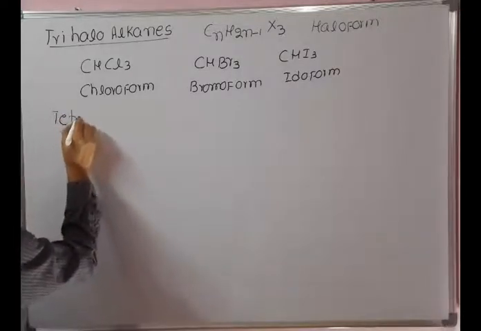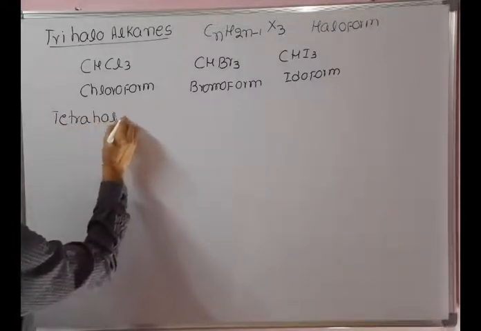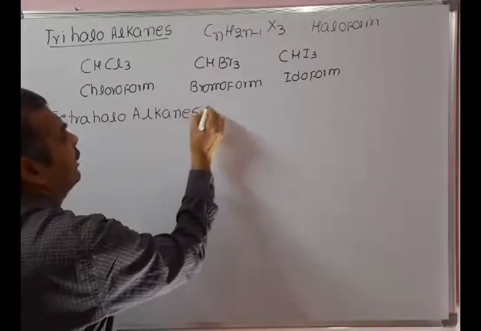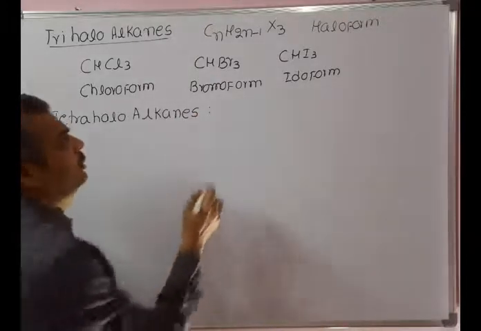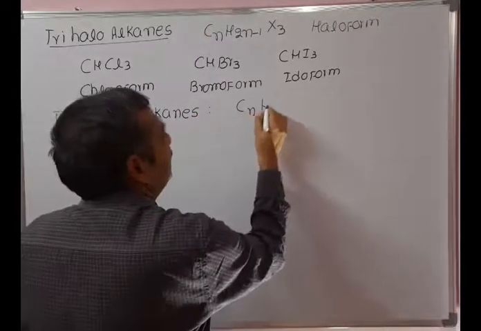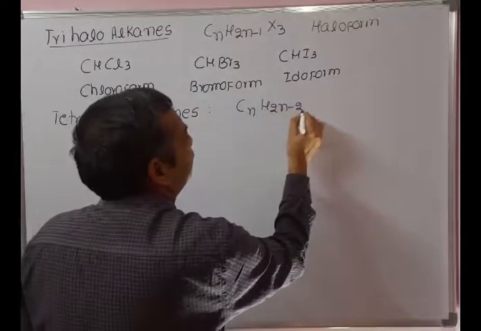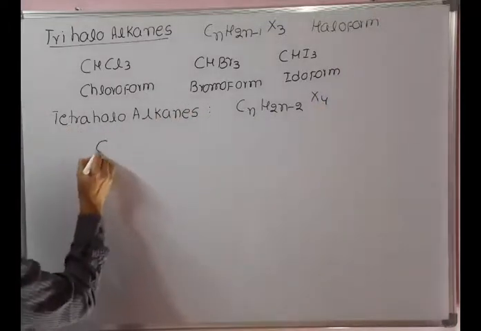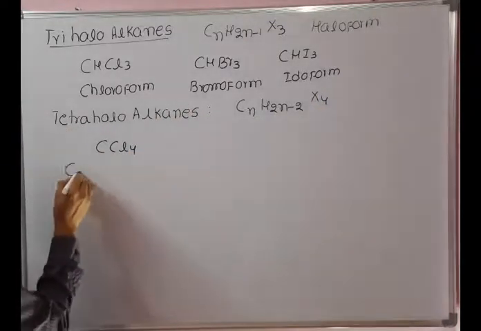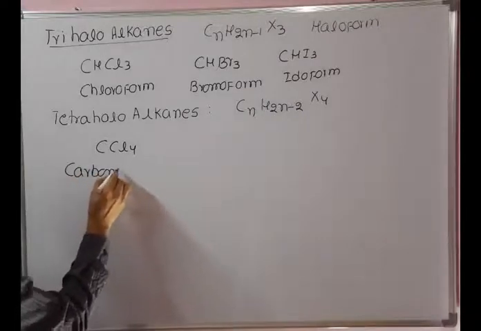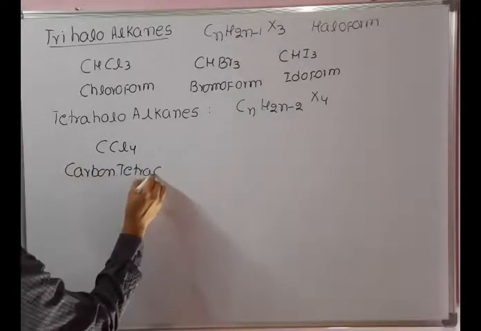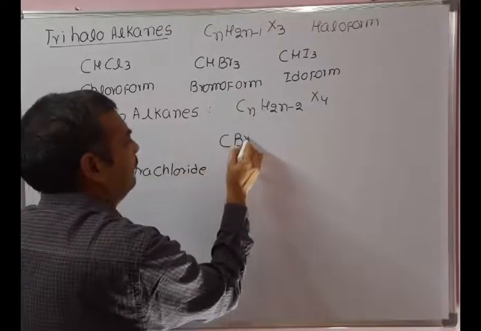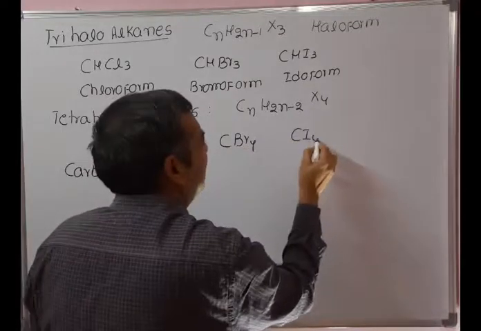Next, tetrahaloalkanes. In tetrahaloalkanes, four hydrogens are replaced with four halogens. The general molecular formula is CnH2n-2X4. For example, CCl4, carbon tetrachloride; CBr4, carbon tetrabromide; CI4, carbon tetraiodide.